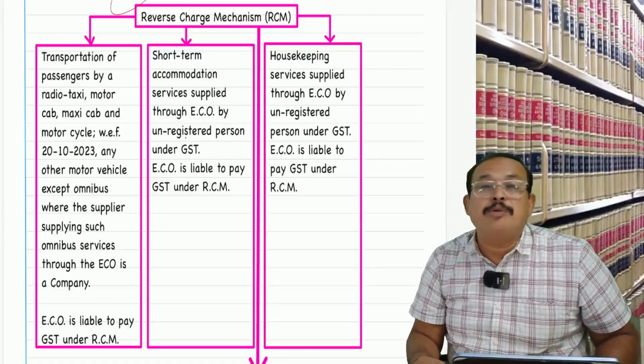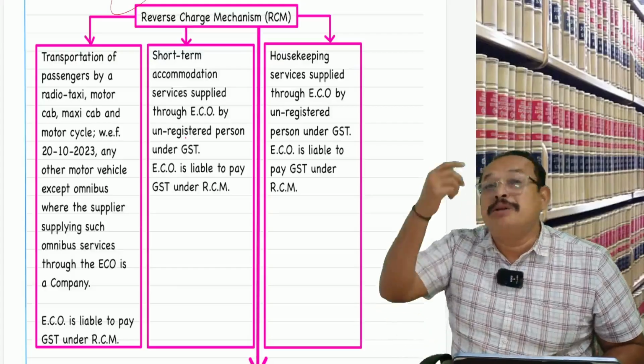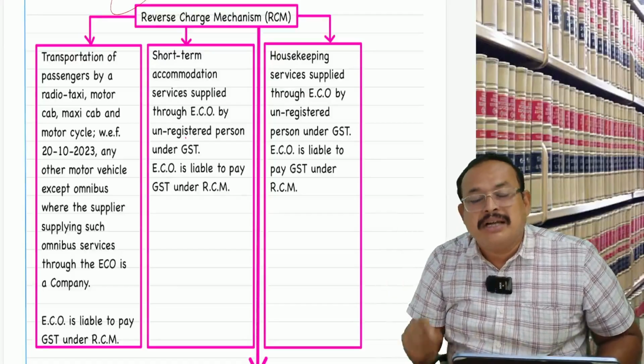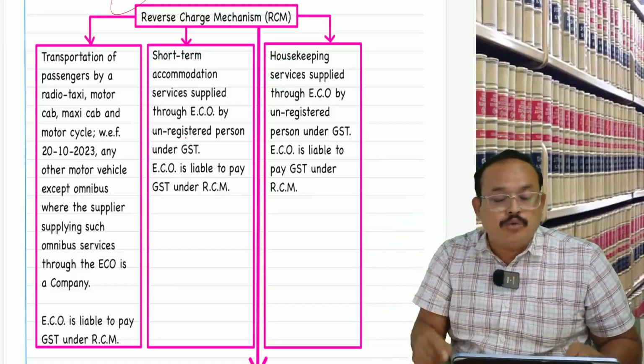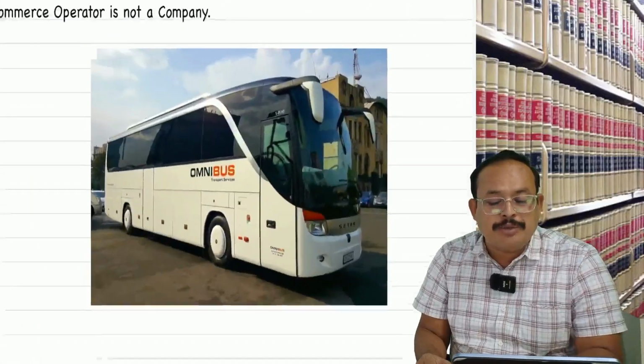Who is liable to pay GST in the case of a radio taxi or any motor cab, including omnibus, supplied through an e-commerce operator? The e-commerce operator. Here there is an amendment taking place. If omnibus comes into the picture, what do you mean by omnibus? If you refer here, this is omnibus.